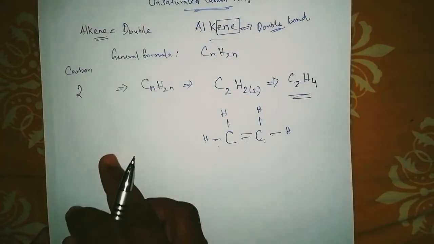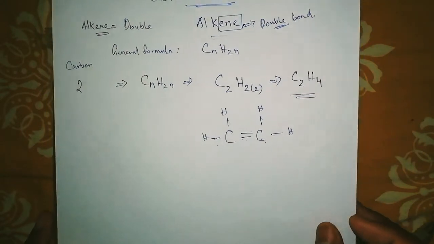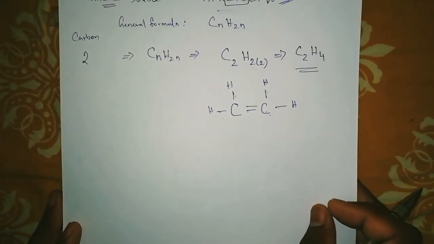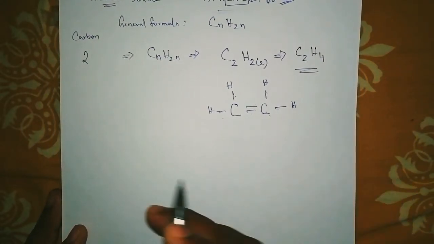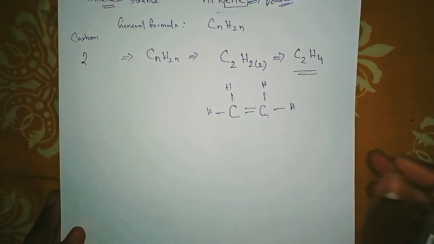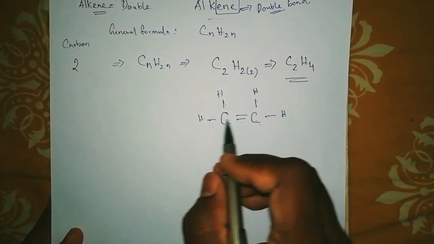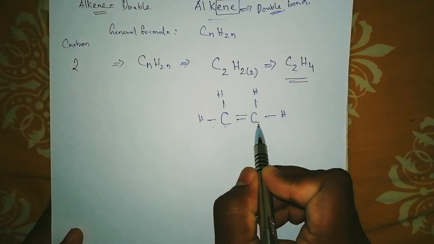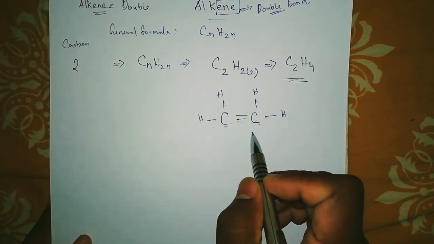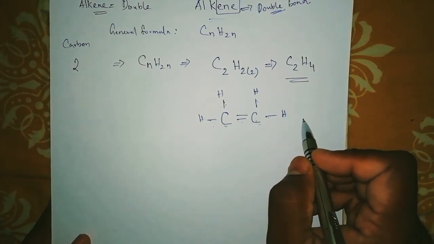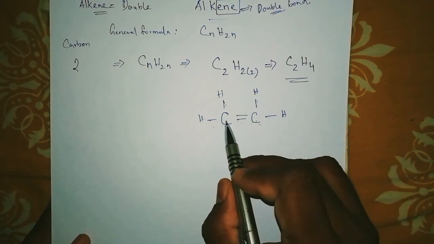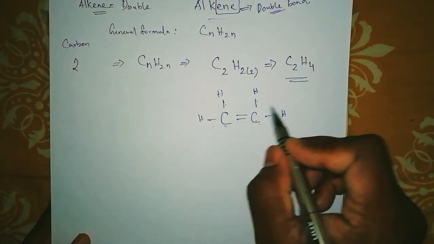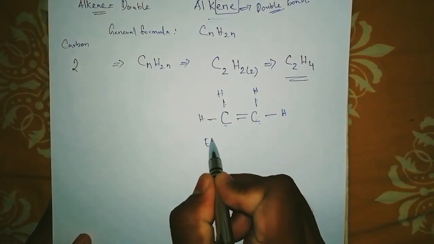Let's try with butane. What is the number of carbon atoms in butane? How many? Butene. So just a second. If a double bond comes in between carbon and carbon, you have to name them with ene. So here 2 carbons means eth, right?